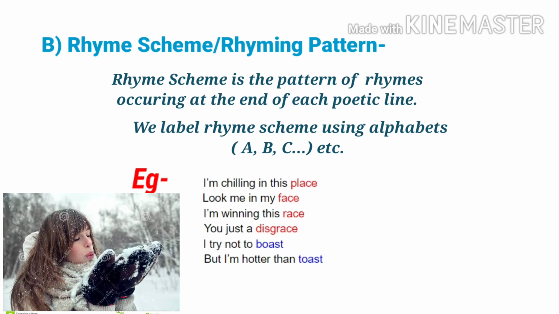These are the four ending words which have a similar sound. So we have labeled it as A. And now look at the ending words of the last two lines, boast and toast. Both these words have a similar sound. So we have referred to them as B. Now, why have we referred to it as B? Because this sound is new for us in the given stanza and it is different from the previous sound. So we have referred to it with a new alphabet, and that is B. So the rhyme scheme or rhyme pattern of this stanza is AAAB B.